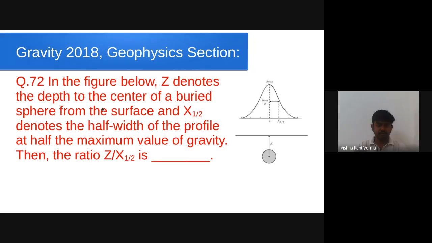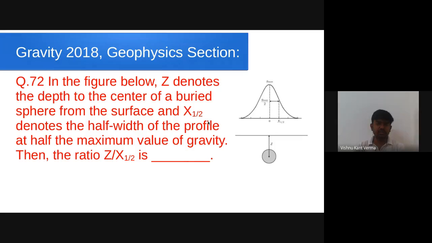Here is the third question, but this is from the geophysics section, 2 marks question. In the figure below, Z denotes the depth to the center of a buried sphere. This is the sphere, this is the surface. We are having depth Z below the surface of the Earth, such that Z is the distance between the surface and the center of the sphere. And we know the gravity anomaly due to a sphere has a Gaussian shape like this.